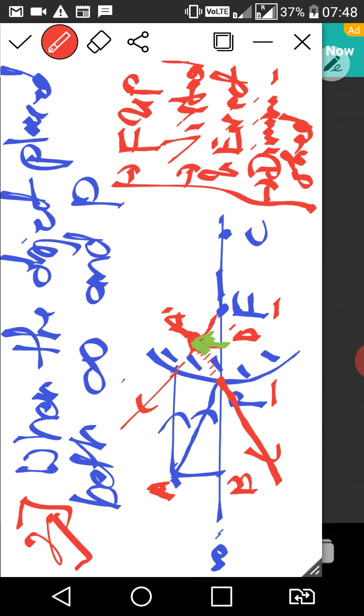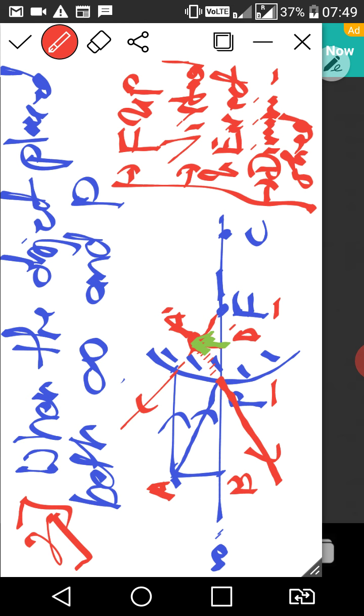Now I am repeating this method again. First mention the title: when the object is placed between infinity and pole, right? Write down the theory. When the object is placed between infinity and pole, one of the incident rays parallel to the principal axis will reflect in such a way that it appears to come from the focus point, and another incident at the pole will reflect with the angle of reflection equal to the angle of incidence.